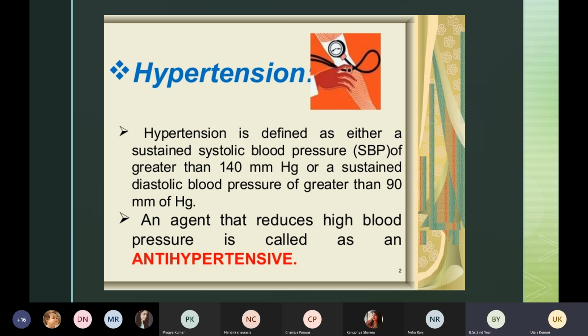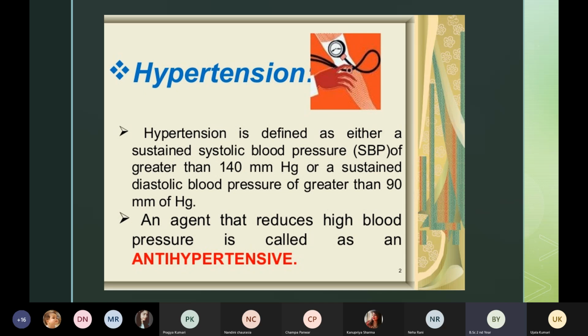Ma'am, 120 by 80 mmHg. Yes. So 120 by 80 mmHg. 120 is the systolic blood pressure, or in short form we can call it SBP, and 80 is the diastolic blood pressure, which we call DBP.